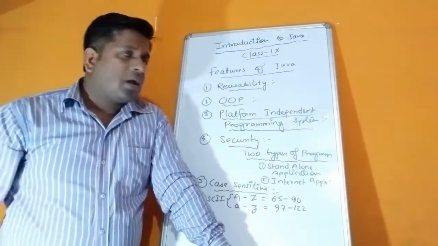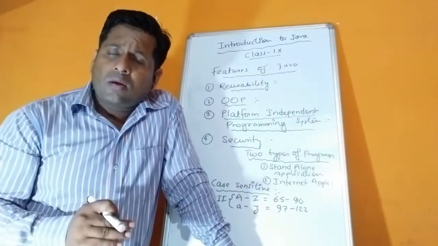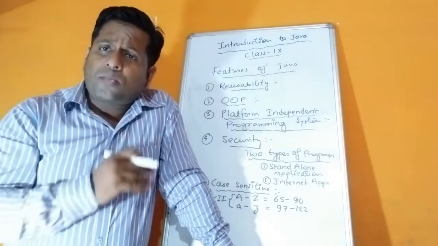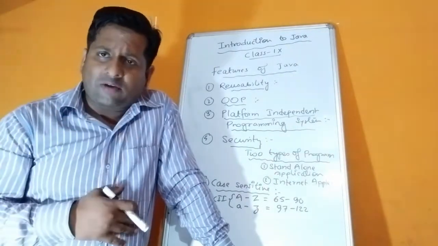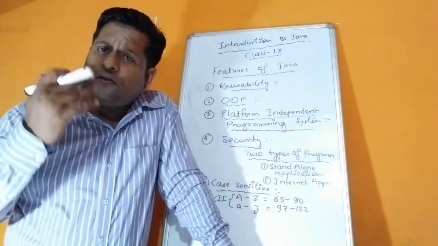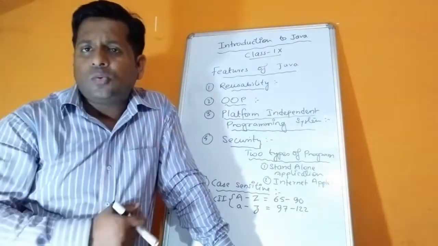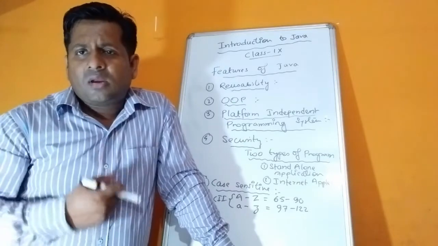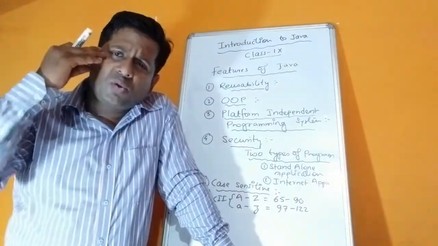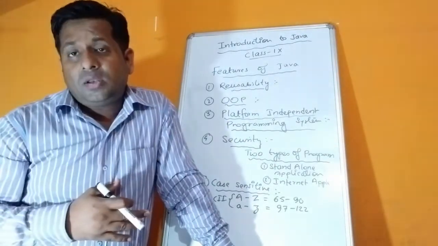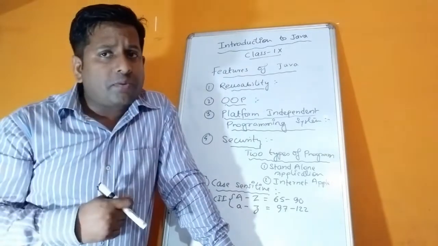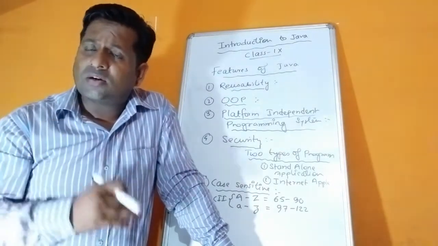So children, from here what you understood is that Java is a strong, very unique programming language which has so many features. I have highlighted just five points. Except for these five, all the features you can think of are available in Java. It supports two types of programs, standalone and internet applications.